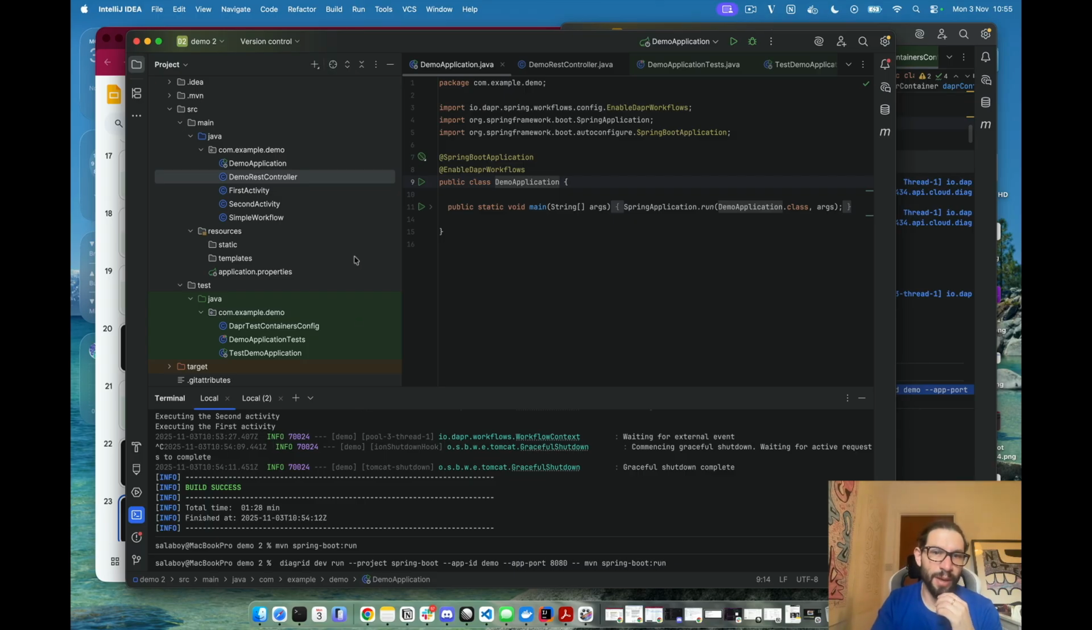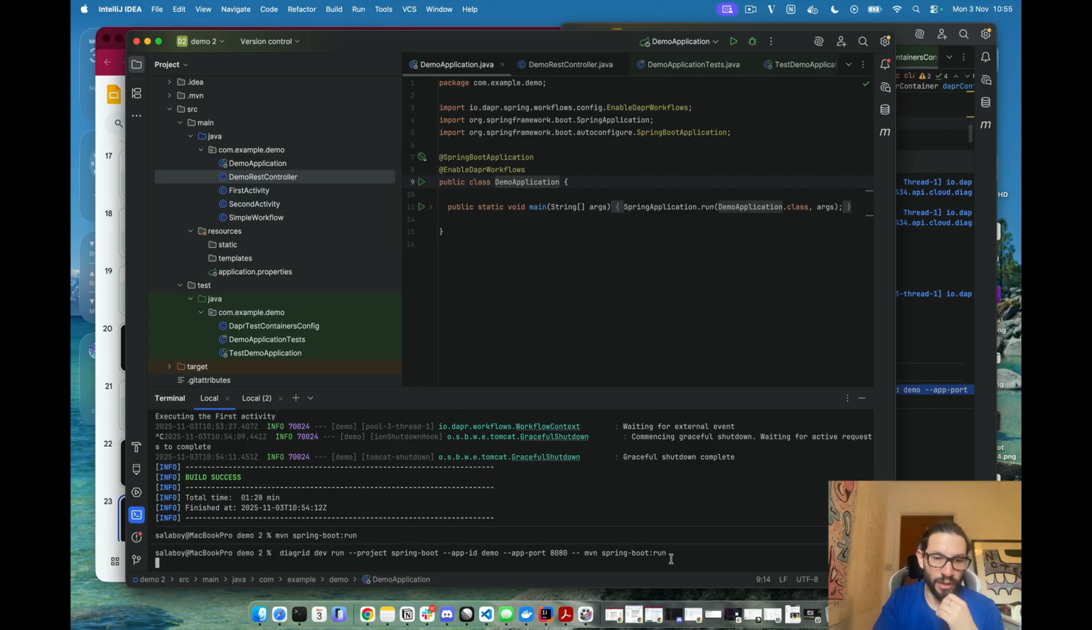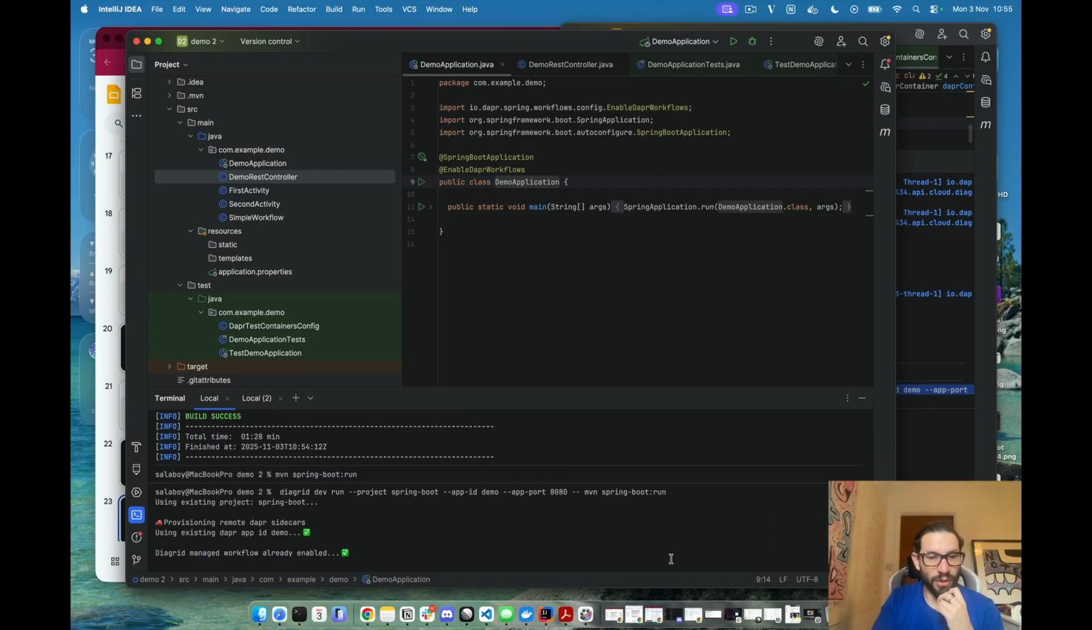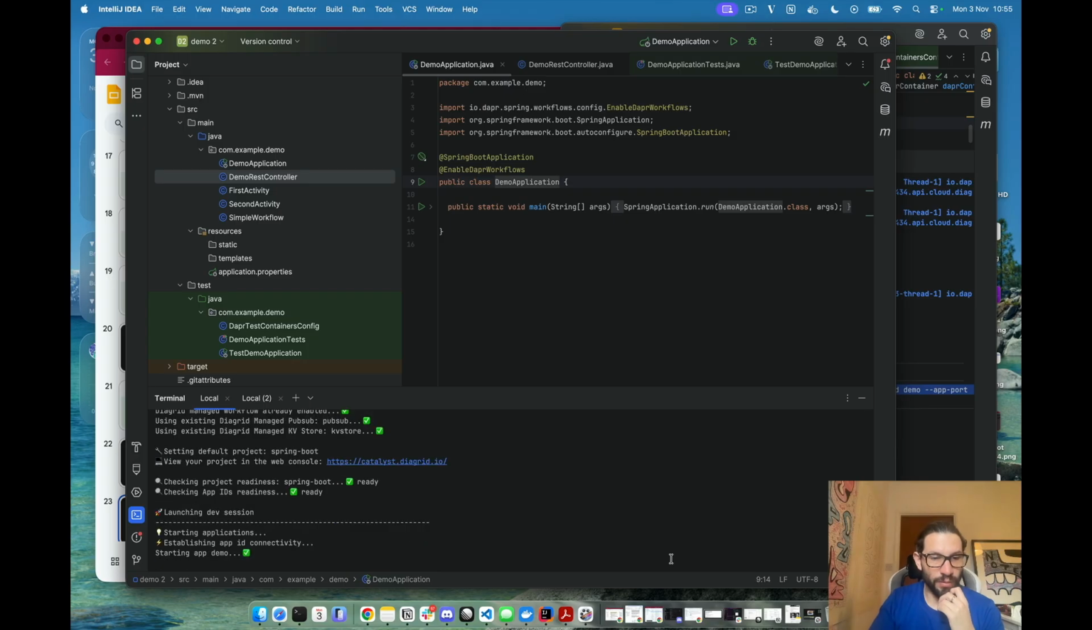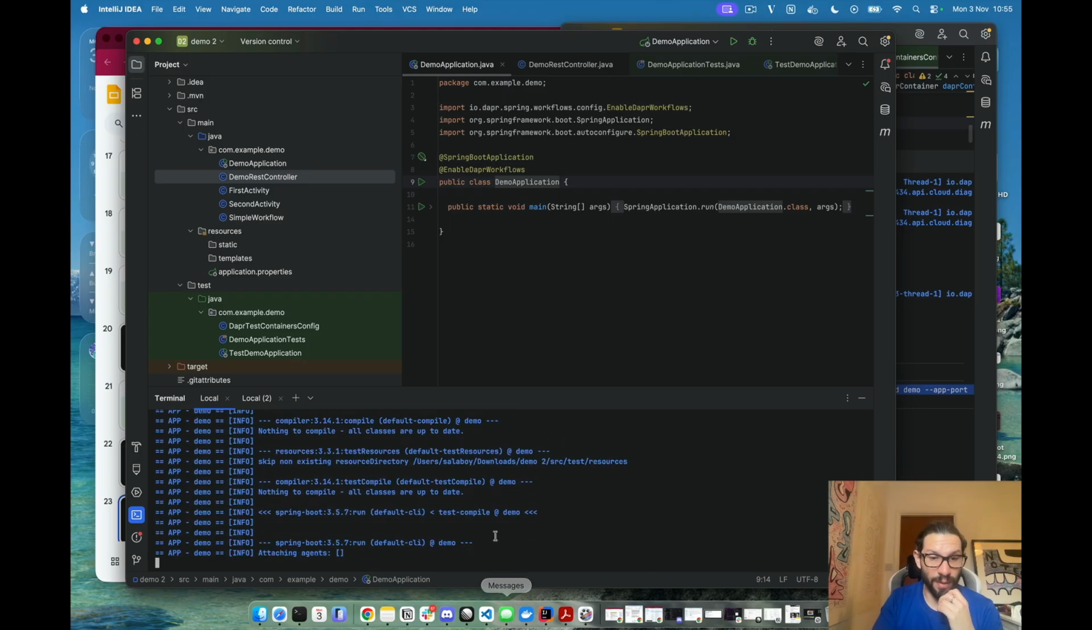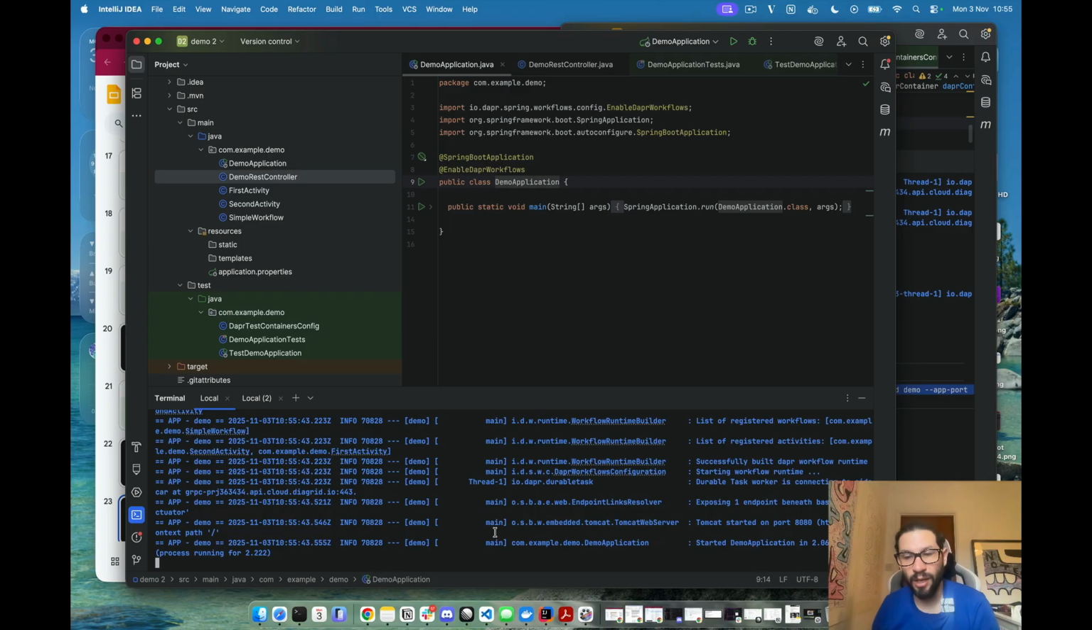So now the Dapr clients and the Dapr workflow clients will automatically take the environment variables to connect to the remote environment. You see, I'm not starting any containers, I'm just connecting to a remote environment. So executing this command will allow me to connect to a remote environment. Now it's going to start the app here with all the environment variables required to connect to that remote environment.